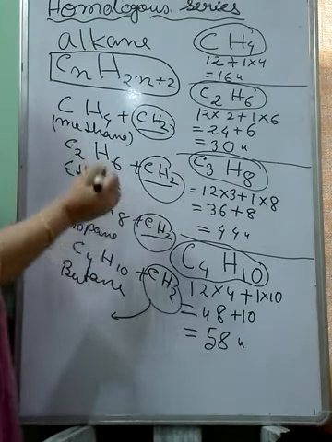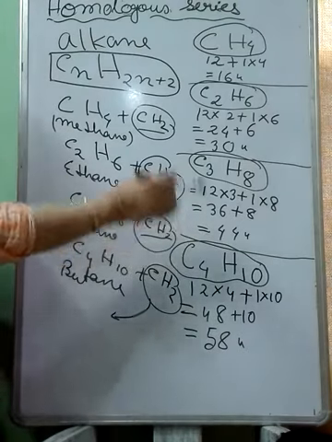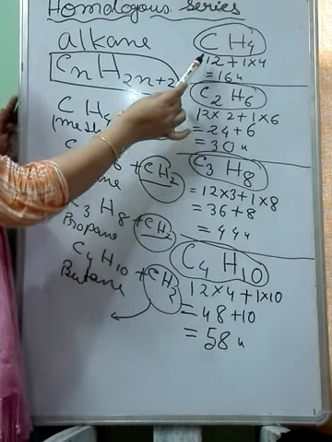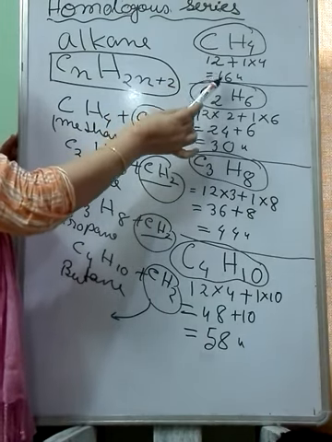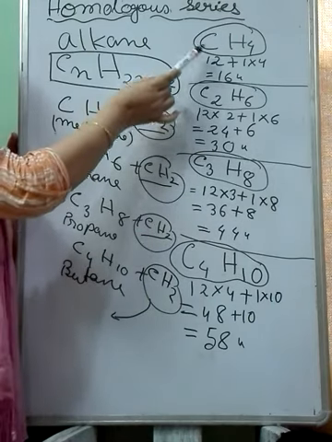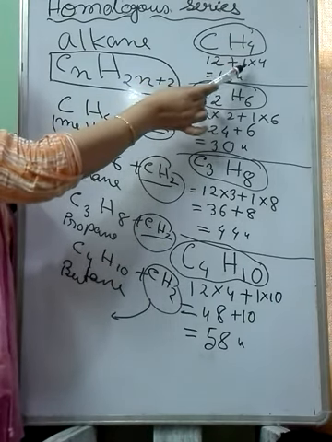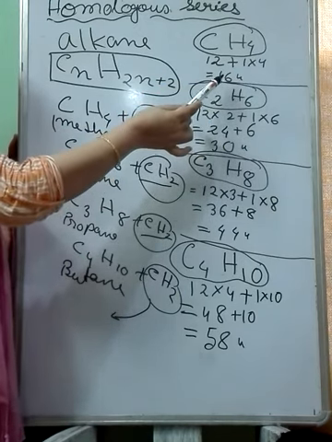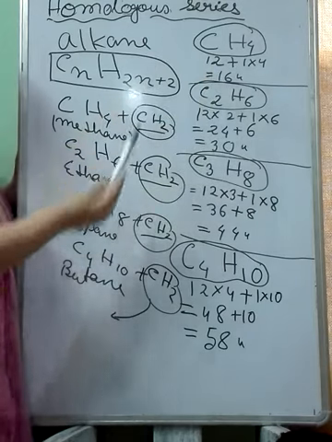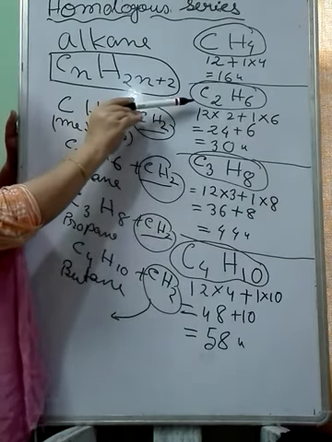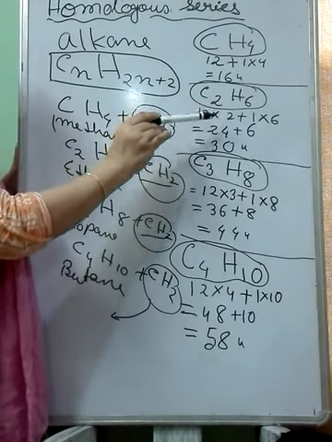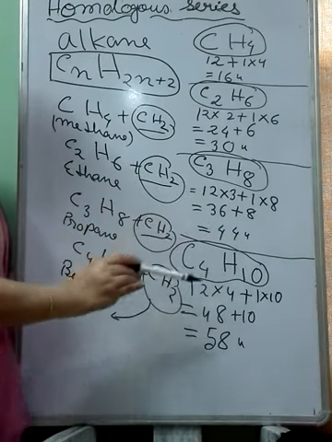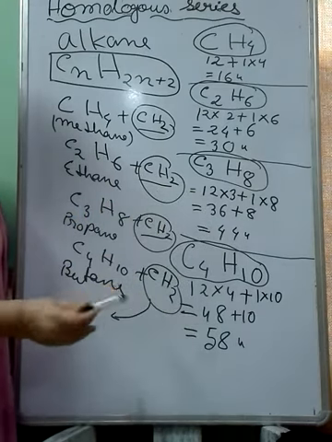And again, if you check the molecular formula of each member, we find the molecular mass of methane this way. I think all of you have remembered. Atomic mass of carbon is 12, hydrogen 1 multiplied by 4, so we get 16 U. U is the unit of atomic mass and molecular mass. So 16 U is the molecular mass of methane. Similarly, ethane is 30 U, propane is 44 U, and butane is 58 U.